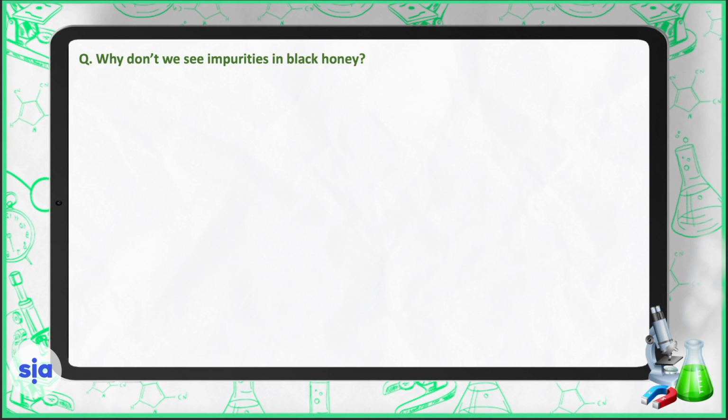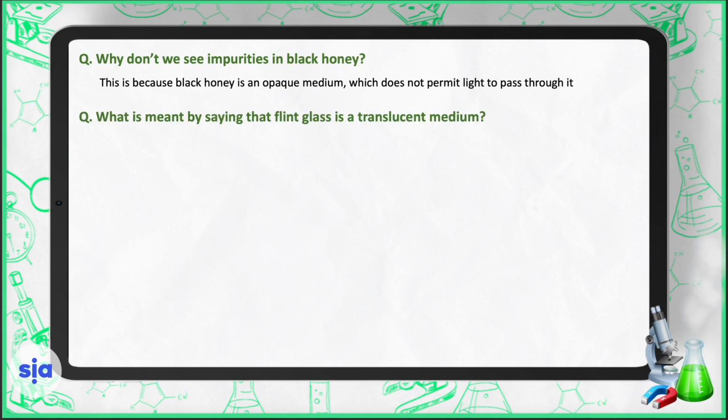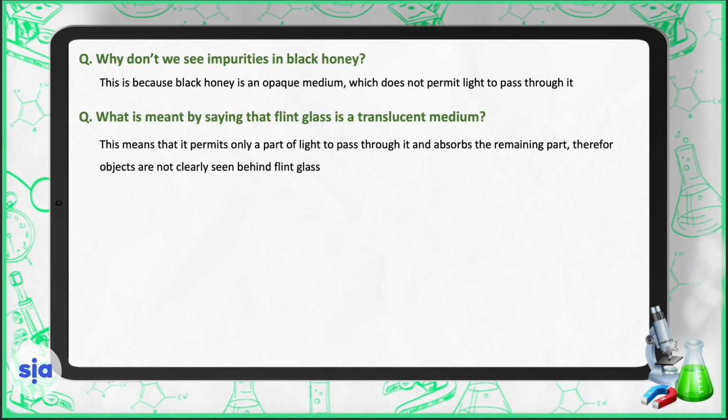Now it's time for questions. Why don't we see impurities in black honey? This is because black honey is an opaque medium, which does not permit light to pass through it. What is meant by saying that flint glass is a translucent medium? This means that it permits only a part of light to pass through it and absorbs the remaining part. Therefore, objects are not clearly seen behind flint glass.